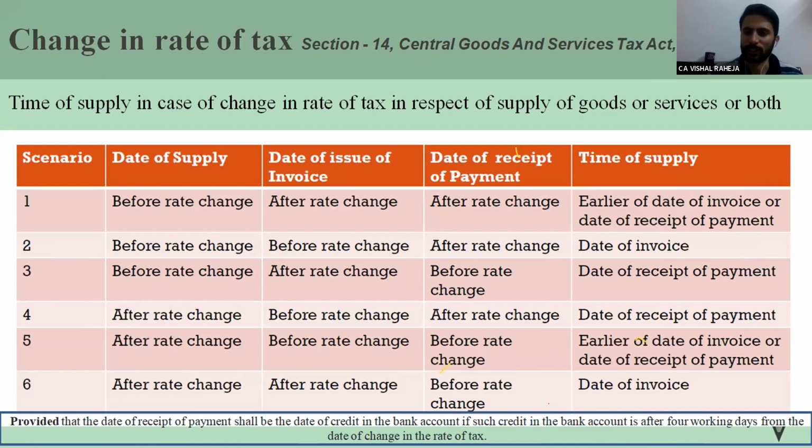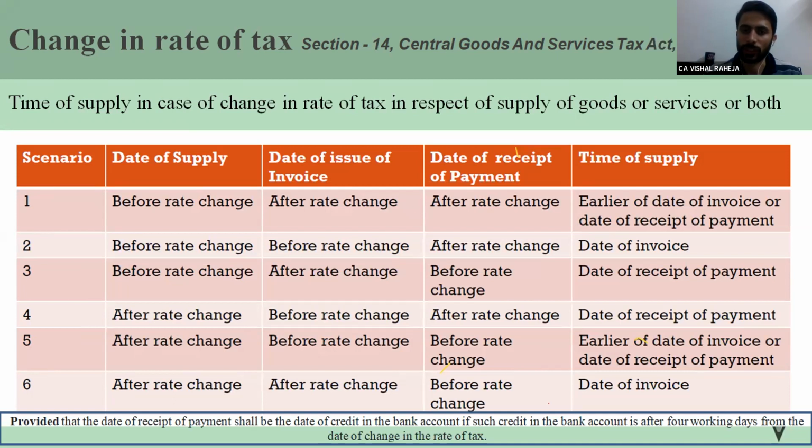So this is section 14, and this is a very simple section, but I have a very interesting query relating to section 14. My query to all the participants is: I made a supply of footwear. At that time, the rate was 5%. Now, on the 1st of January, the GST rate has been changed to 12%. Now, 30% of the items are returned by the recipient. In that situation, what should be the rate on the credit note for the return of the footwear?